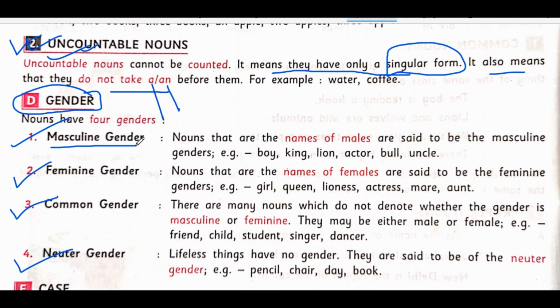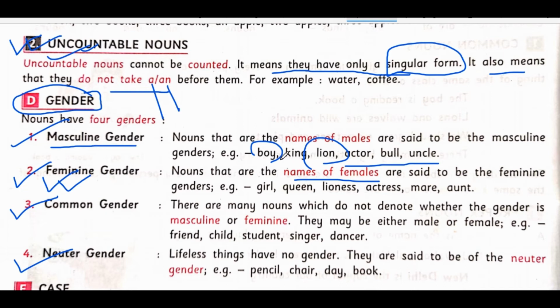These are all male. Nouns that are the names of males are called masculine gender. For example, boy, king, lion, actor, bull, cow, uncle.